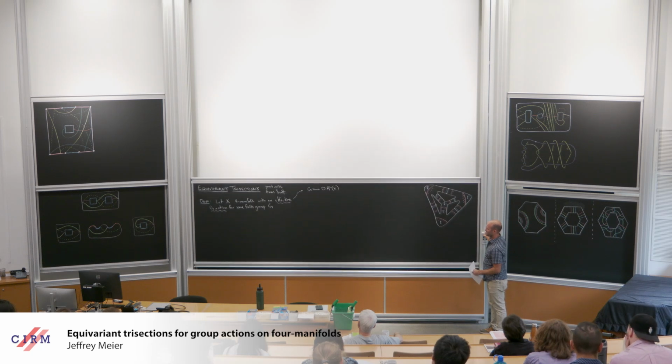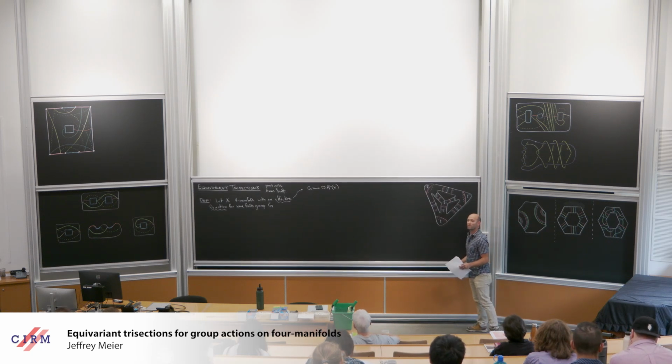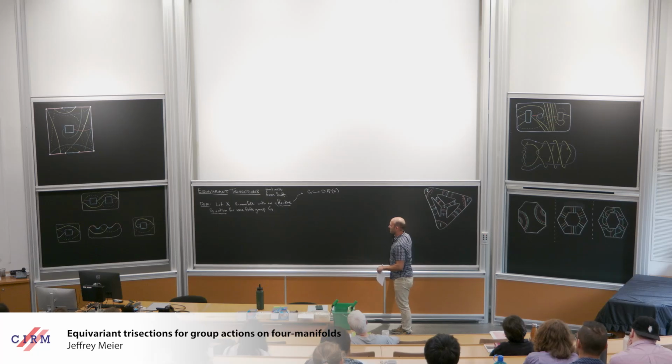So in particular, every element of G acts smoothly as a diffeomorphism.